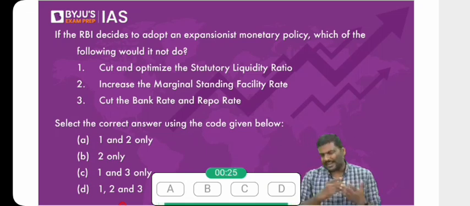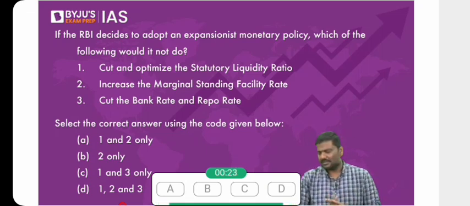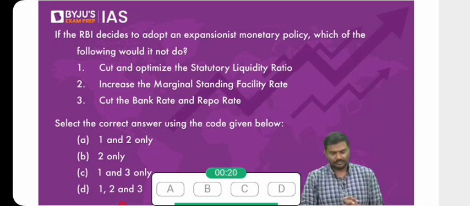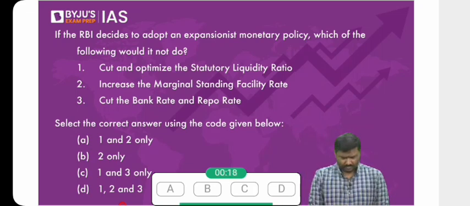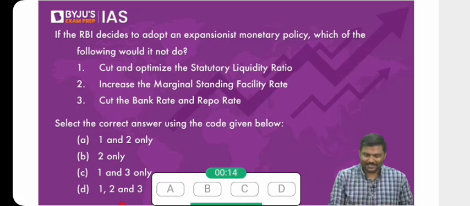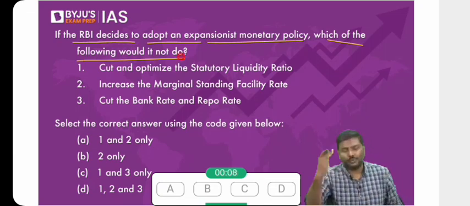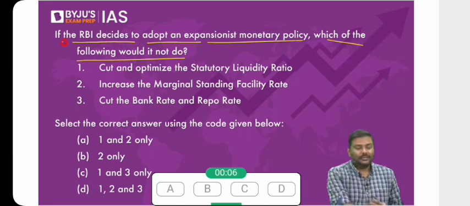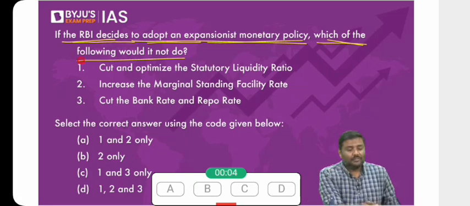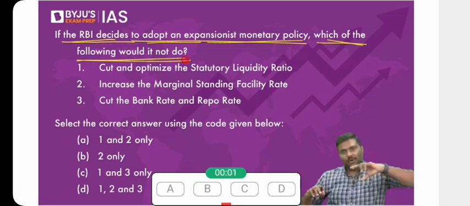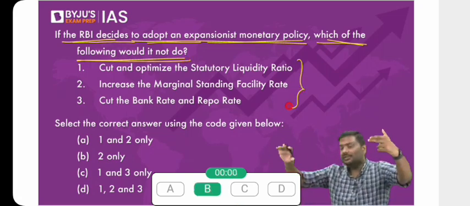Use the elimination method. Try the elimination method. You generally get the answers very quickly with elimination methods. Okay, 42% have answered correctly. Why? You have not read the question very carefully then. If RBI decides to adopt an expansionist monetary policy, which of the following RBI will not do? Read the question very carefully. Meaning what? If RBI wants to increase money supply, which of the following RBI will not do? That is what the question is asking you.